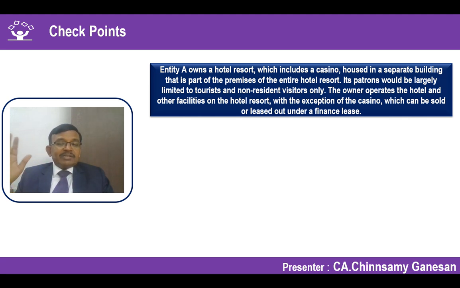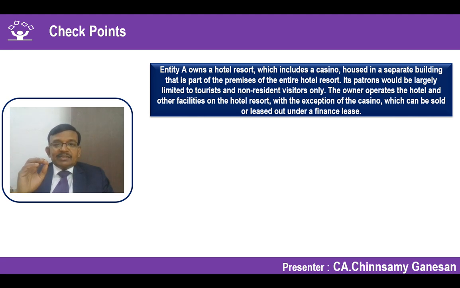Largely not dependent on the cash flow generated by the resort, because we are saying the patrons are usually the tourists and non-resident visitors, not the residents who are in the hotel. They may be using it, but normally it is used by the tourists and non-resident visitors. To that extent, it generates cash flows largely independent of the other assets of the entity. The other asset is the balance portion of the resort.